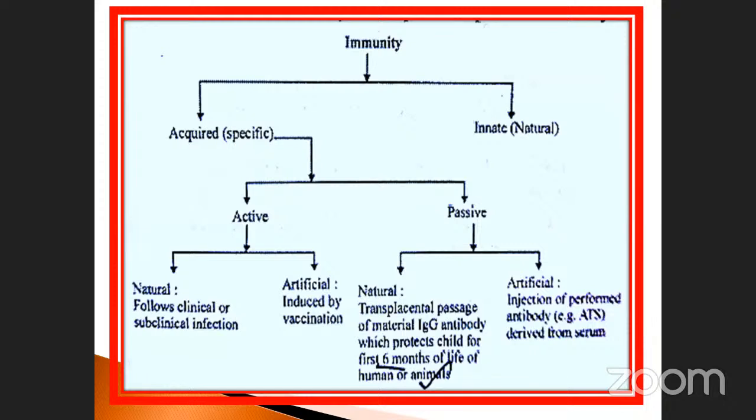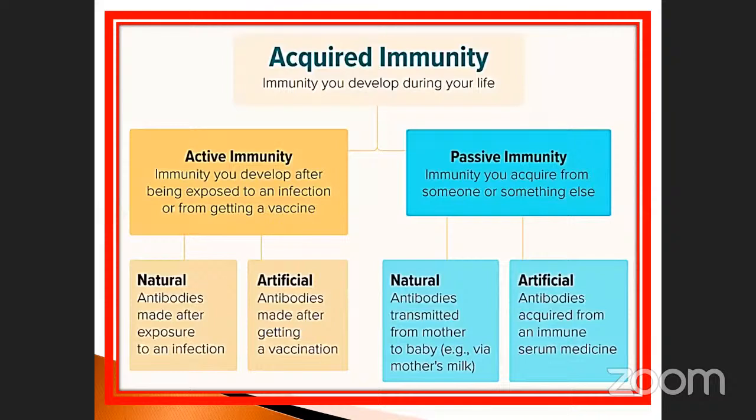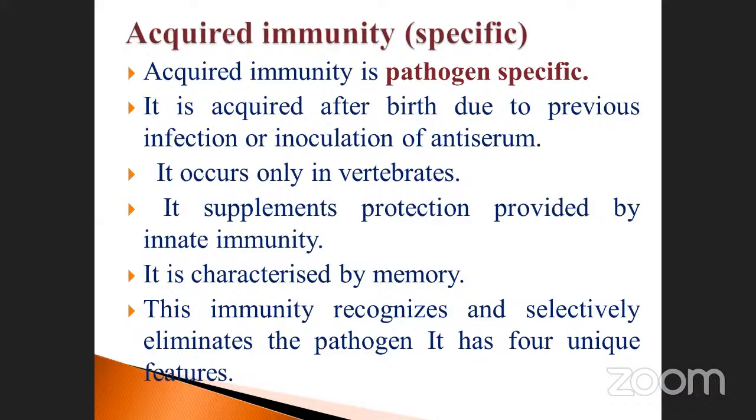Immunity: acquired, specific, active and passive. Active can be natural and artificial, and passive is also divided into two. We already saw these. The same things are given here: active, passive, natural, artificial. This one is natural, this one is artificial. So we already discussed these things. Now we will pass on to them one by one. Acquired immunity is pathogen specific. It is also called pathogenic specificity. It is acquired after birth.